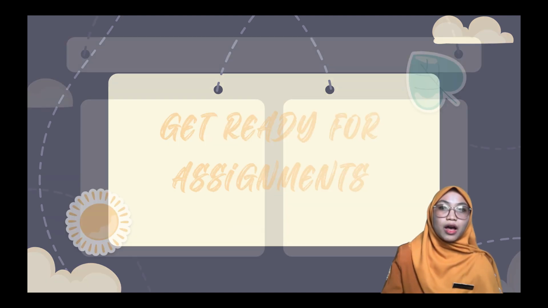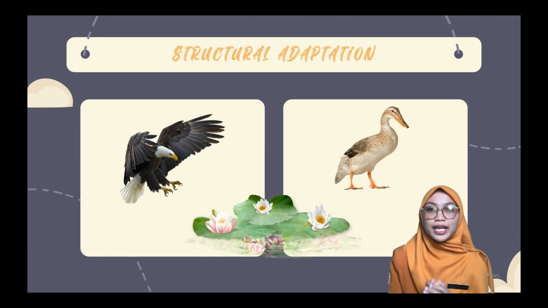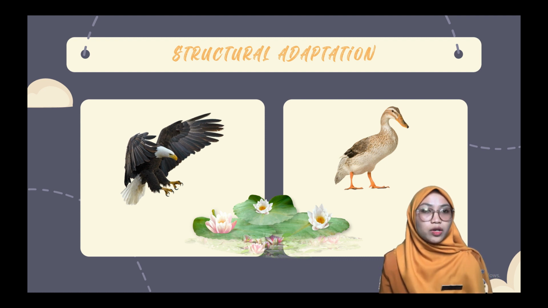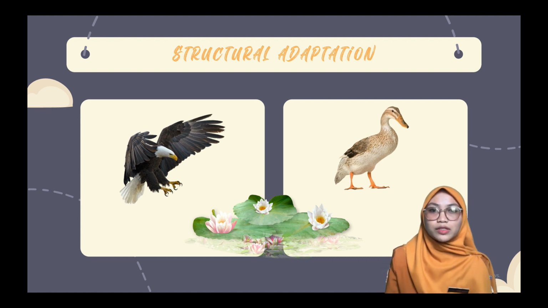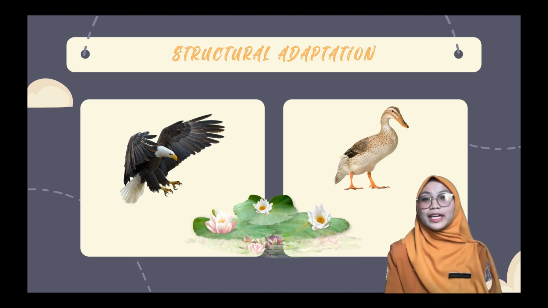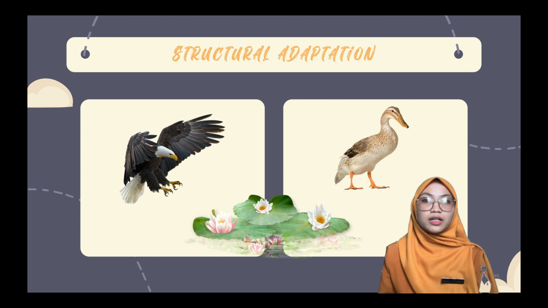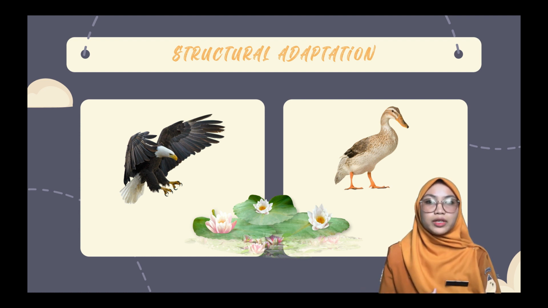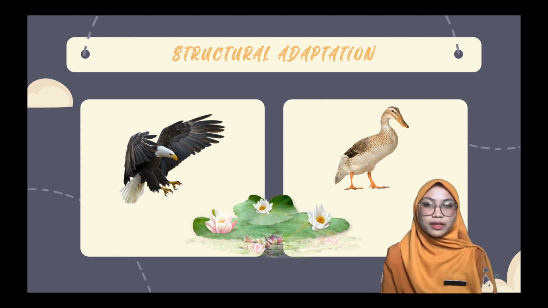An example of structural adaptation in animals can be seen in the shape of a duck's beak, the base of which is like a comb so that it can help ducks filter food from water and mud. In addition, there are eagle claws that are short and sharp in order to grip their prey when they are targeted while flying.